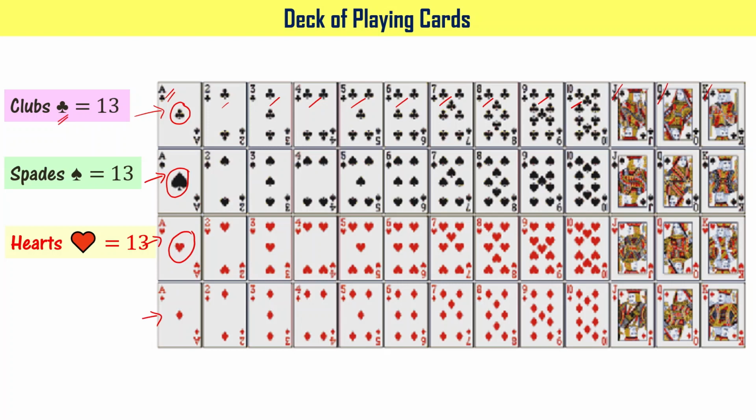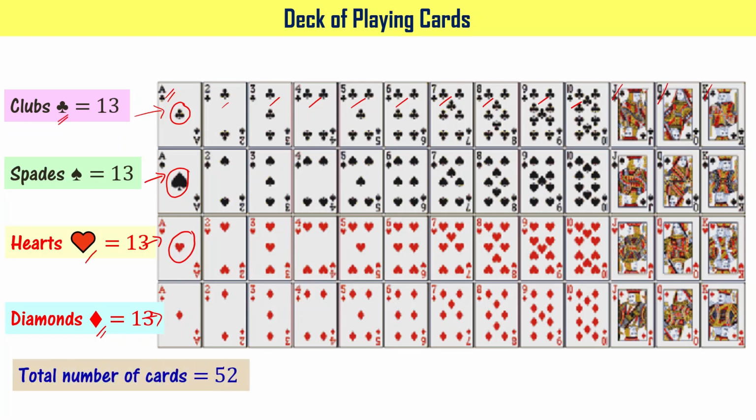This row has 13 cards, meaning the total number of cards with heart symbol is 13 in a given deck of playing cards. Similarly, you have a total of 13 diamonds, meaning the total cards that have diamond symbol in red color are 13. So the total number of cards in the given playing cards deck is 4 times 13, that is equal to 52. Please note this.